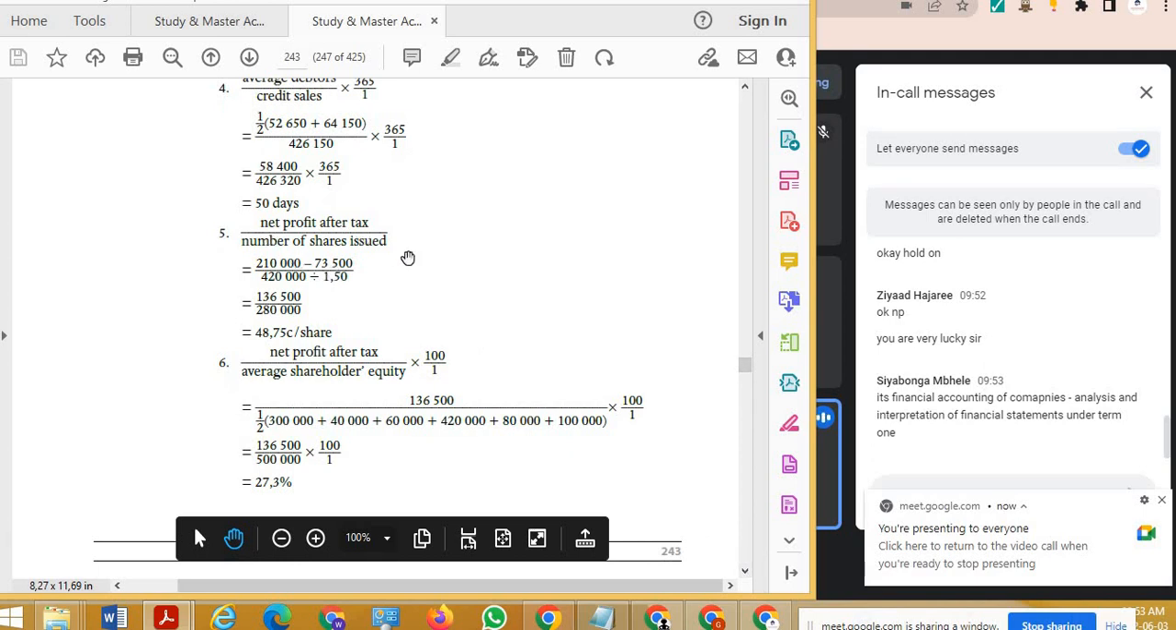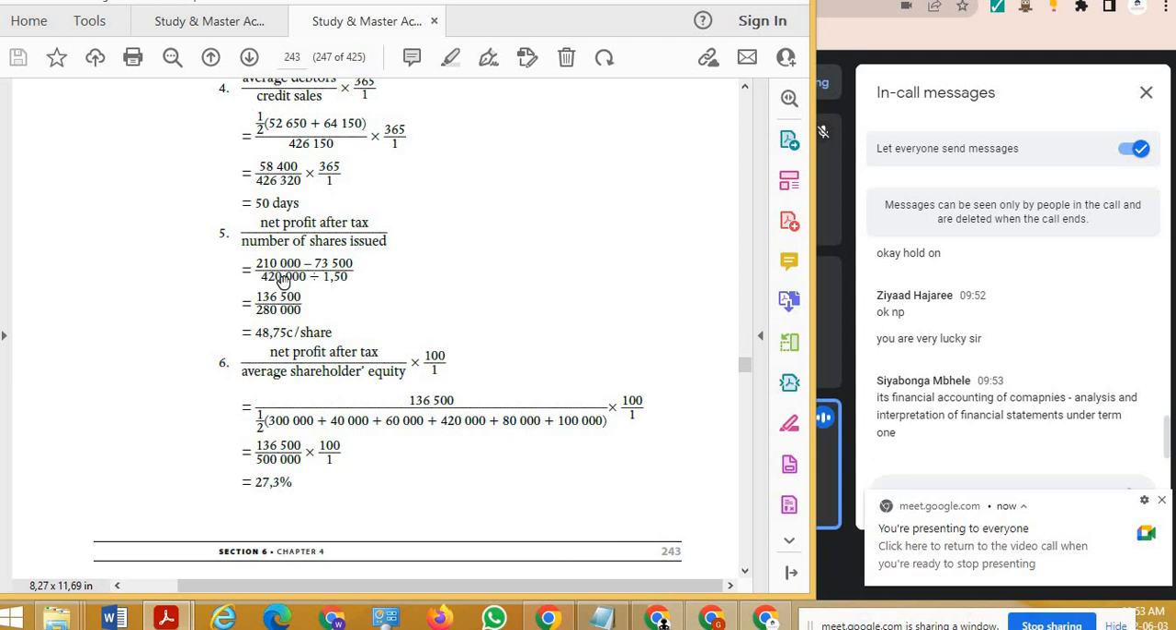Right, remember we worked out how many shares were issued, but we want to use now the number of shares issued, which is our closing balance for ordinary shares, divided by 150. Now we have our per share amount, right? And we want to use our net profit after tax.